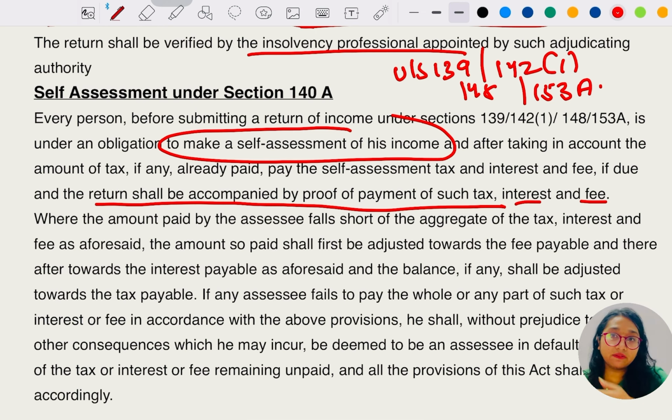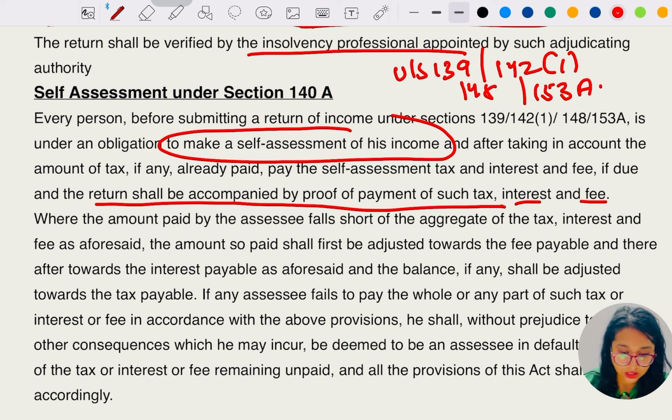And I have already given the example in that chapter. Okay, so let's take a few examples. Simply I am saying that once the TDS was deducted, we have to take the credit back. So we have to give the proof to the income tax authority that my TDS was already deducted on this date by this organization. So there is some proof which is to be shown to the authority, which is to be attached with the return.